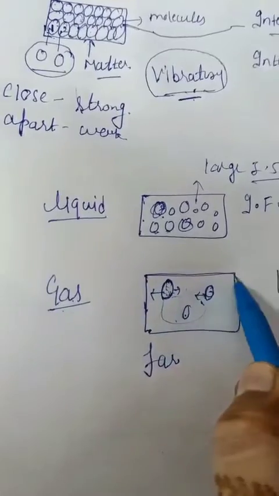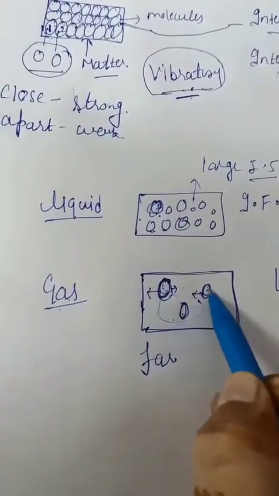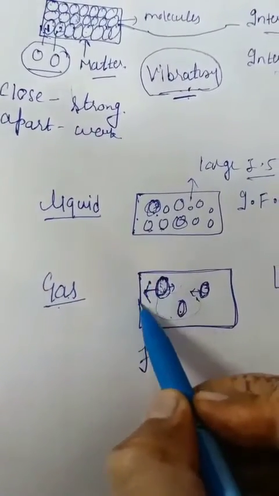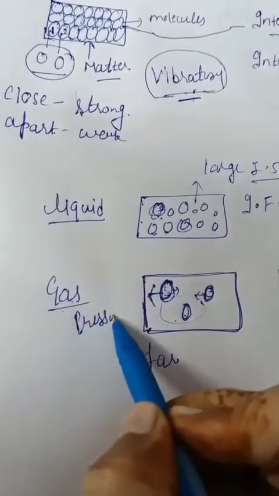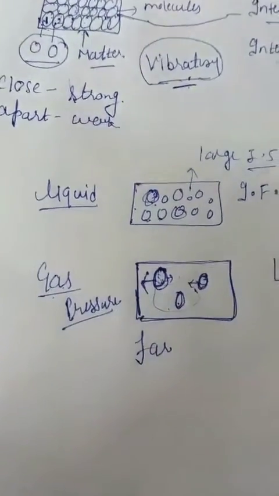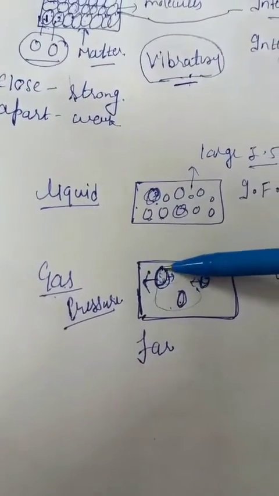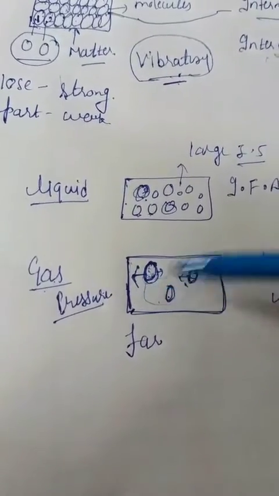Just imagine this is a container and these are the gaseous molecules inside the container. When these molecules collide with the wall of the container, this gives rise to the pressure of a gas. What is the reason for the pressure of a gas? This is the collision of the molecules with the walls of the container.